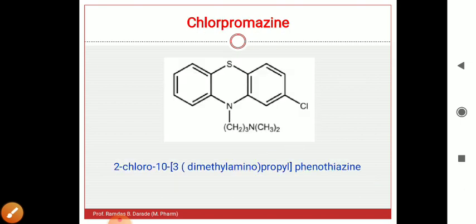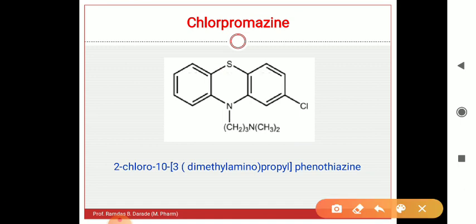Then chlorpromazine. This structure is completely the same as that of promazine, but there is only one difference: a chlorine atom is attached or substituted at the second position. The remaining structure is the same as promazine. Here CH2 taken thrice means a propyl chain, and N(CH3) taken twice means dimethyl groups.